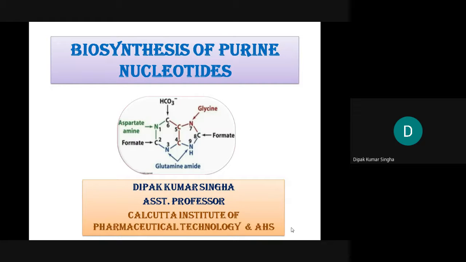And C6 is coming from the bicarbonate, and C8 is coming from the formate. So these 9 atoms are coming from different compounds like aspartate, glycine, glutamine, 3 amino acids, formate, 2 formates C2 and C8, and bicarbonate.